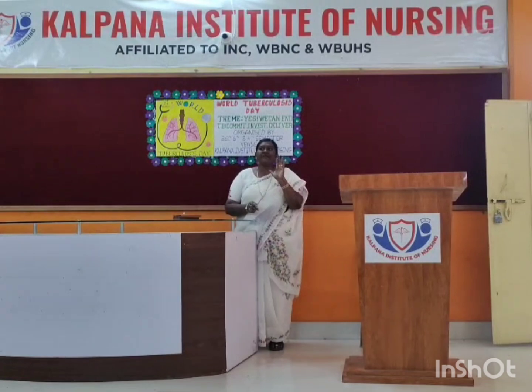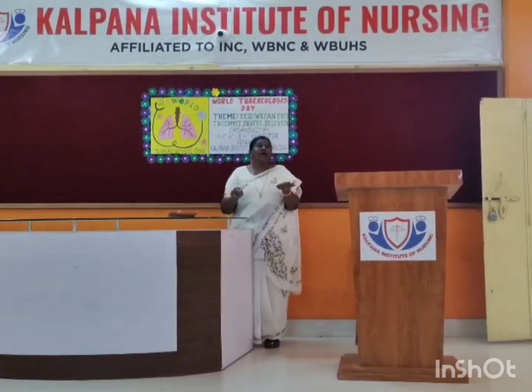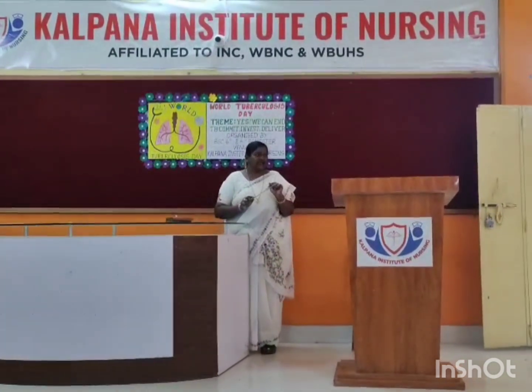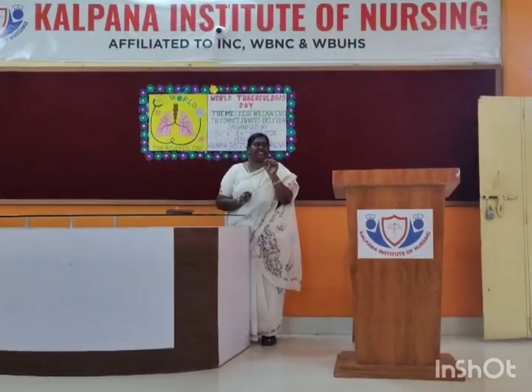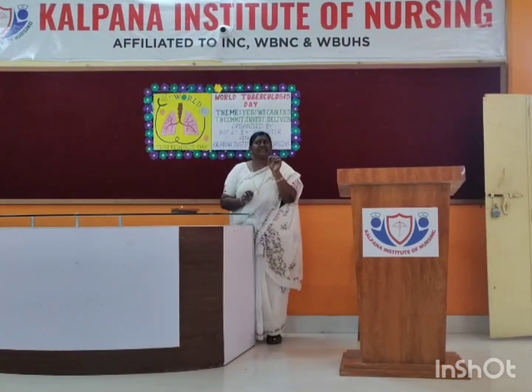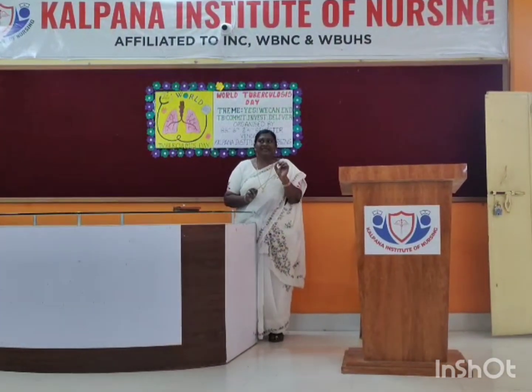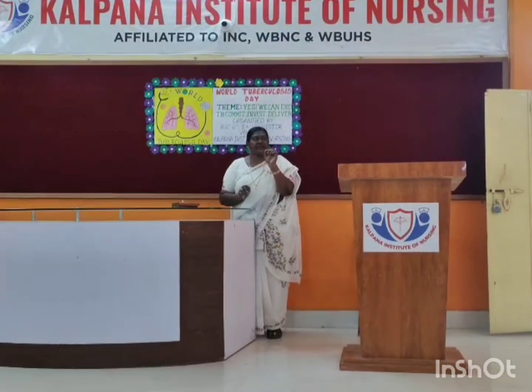For primordial prevention, the government has started giving medicine and vaccination for the kids. Right or not? At birth, BCG. What is BCG? Bacillus Calmette-Guerin. It is an injection given intradermally to the children.